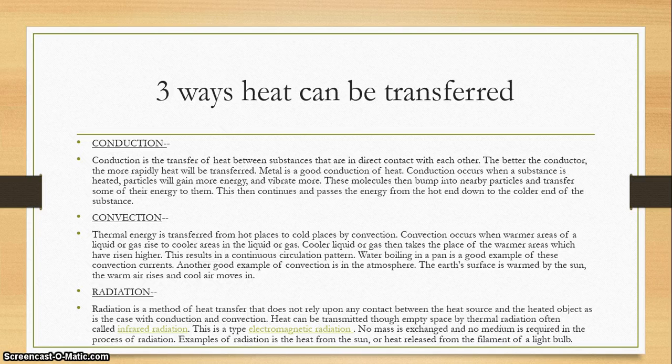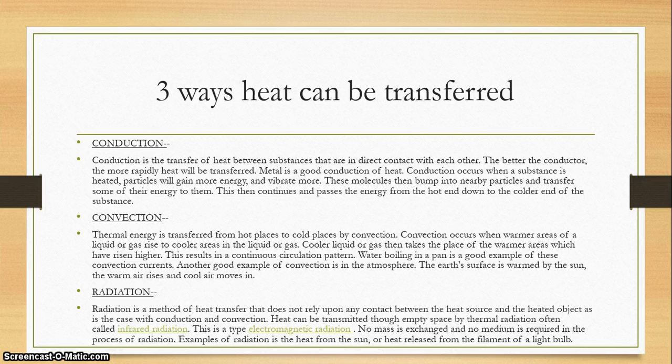Next is radiation. Radiation is a method of heat transfer that does not rely upon any contact between the heat source and the heated object, as is the case with conduction and convection. Heat can be transmitted through empty space by thermal radiation, often called infrared radiation. This is a type of electromagnetic radiation.